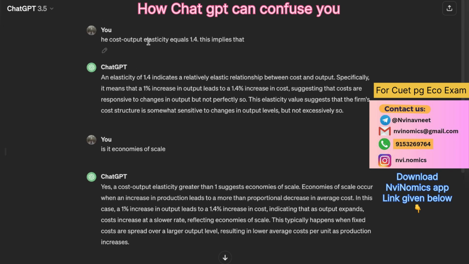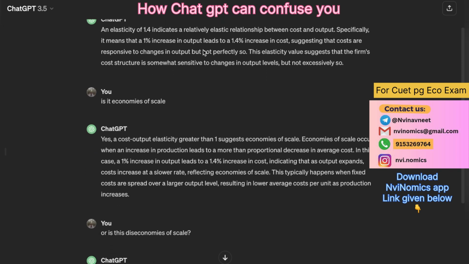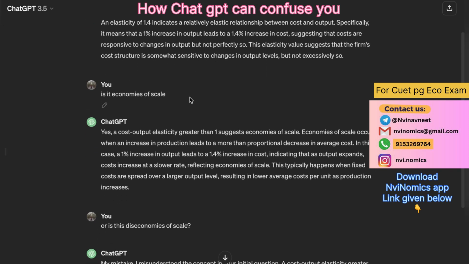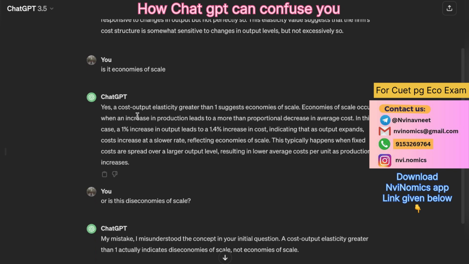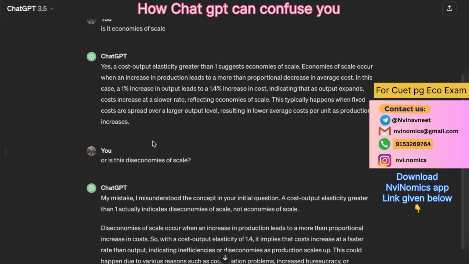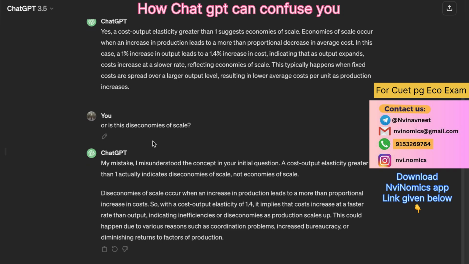First I asked what is the meaning of cost output elasticity 1.4. Then I asked, is it economies of scale? Then ChatGPT explains, yes, a cost output elasticity greater than 1 suggests economies of scale, and so on. You can read it out, it is completely written, guys. I am taking a pause, you can read that it is saying it is economies of scale. And I hope you know what economies of scale and diseconomies of scale are. We understood this when we were doing variable and long run costs.